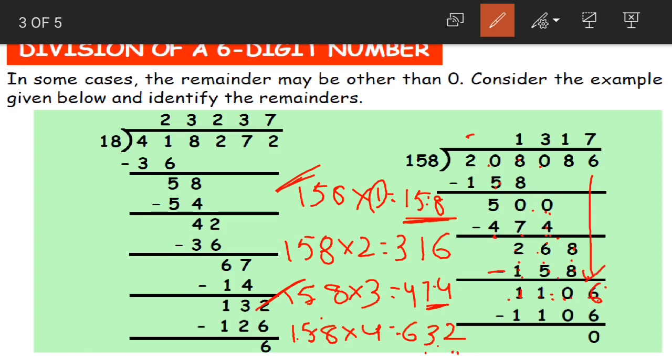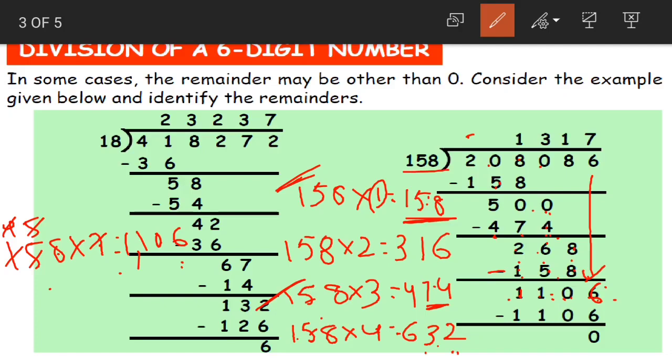Now 1106. 158 7s are 7 8s are 56. 5 carried. 7 5s are 35 plus 5 40. 0 here, 4 carried. 7 1s are 7 plus 4 becomes 11. What is it, children? 1106.